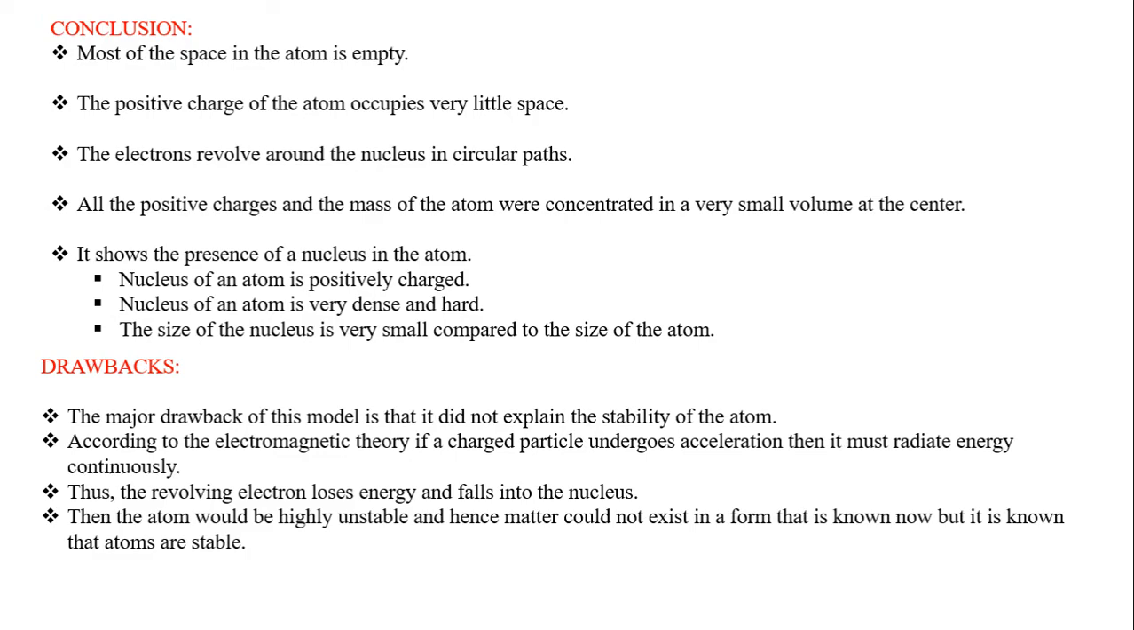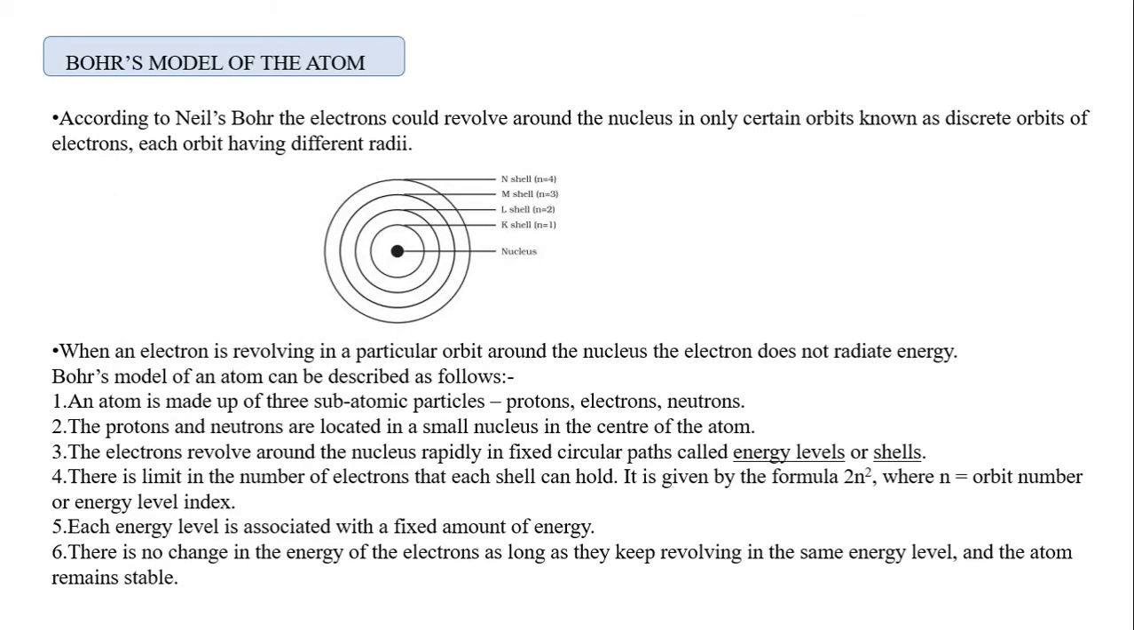Then the scientist called Bohr told that. So this was the problem. He said that the electrons revolve around the nucleus in a definite circular path, which is called an orbit or shell. While an electron is revolving in a circular path around the nucleus, it will not radiate energy. We know that an atom is made up of three subatomic particles: protons, electrons and neutrons.